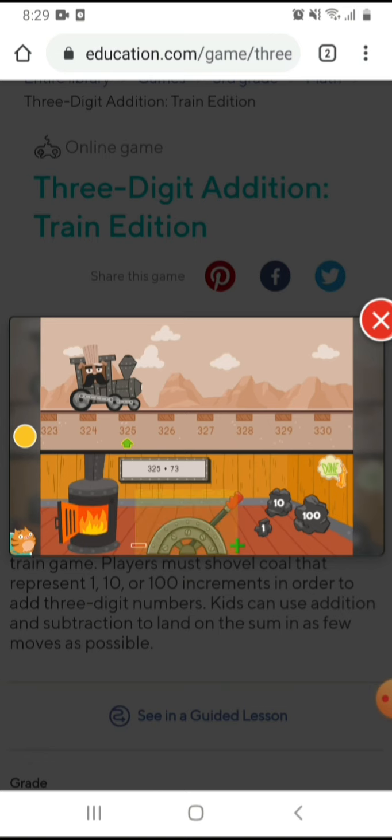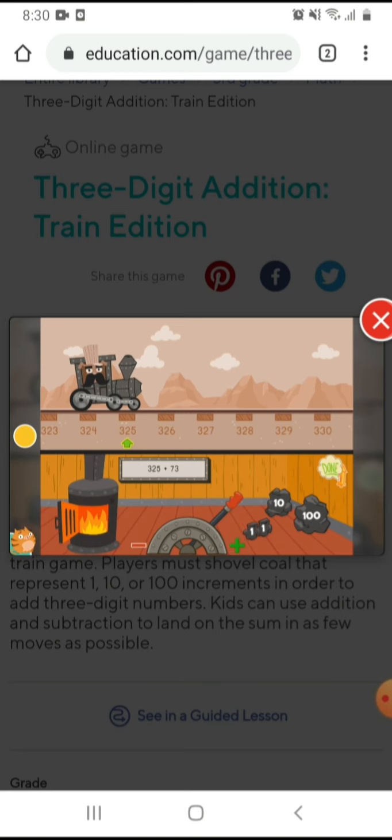And then you can add it first. So what is the result of 325 plus 73? It is equal to 398, right? So to make the train go forward, you choose the coal that can make the train come forward.